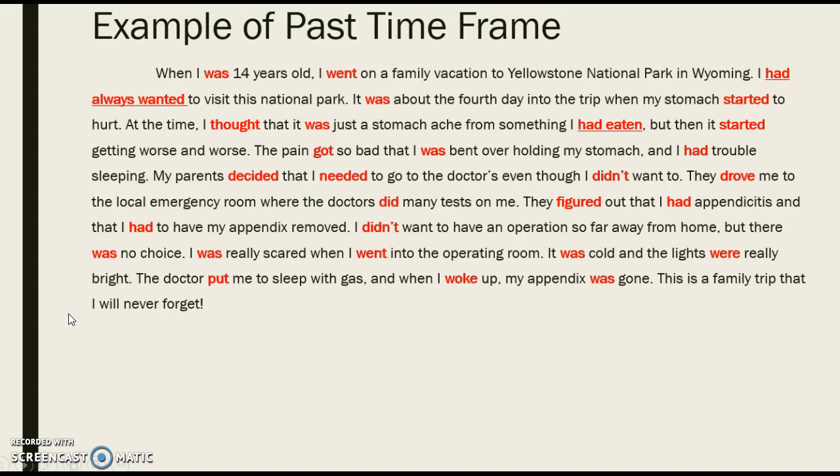So let's take a look at an example of a narrative that's in the past time frame. If you've watched the previous video on past perfect versus past simple, you'll recognize this paragraph. But as you can see, the verb tenses that are used here, since this is a past time frame piece of writing, are simple past. We have was, went, was, thought, got, needed, decided. So we have a lot of simple past.